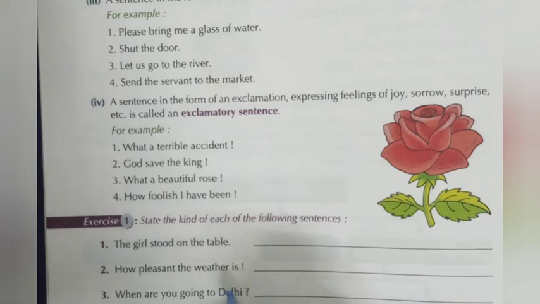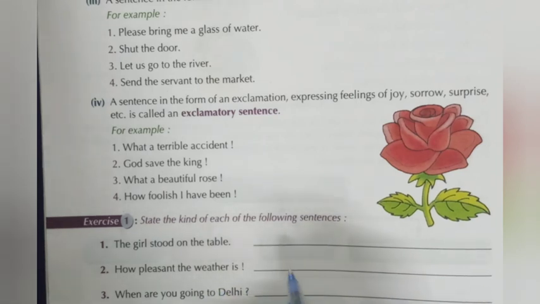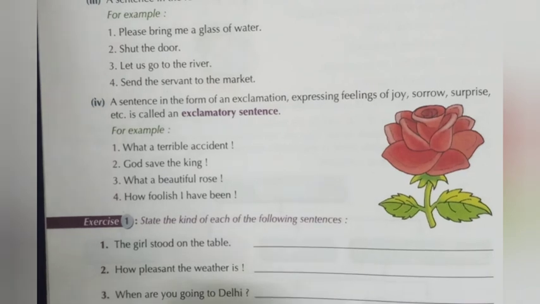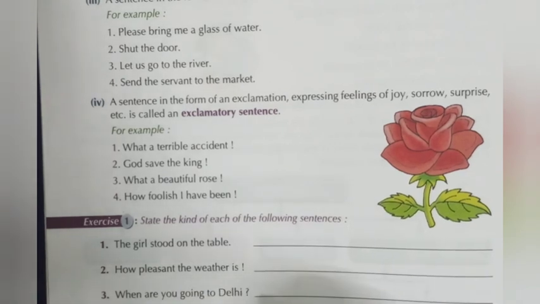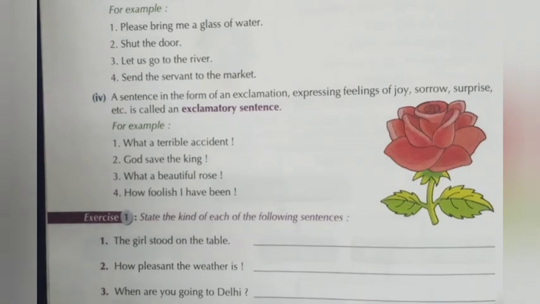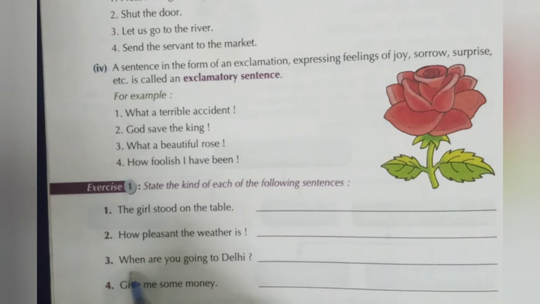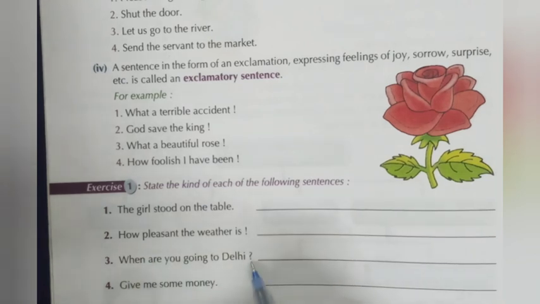How pleasant the weather is. This is an exclamatory sentence that ends in an exclamation mark and that is full of joy. When are you going to school? This sentence begins with the WH word when and ends in a question mark. This is called an interrogative sentence.